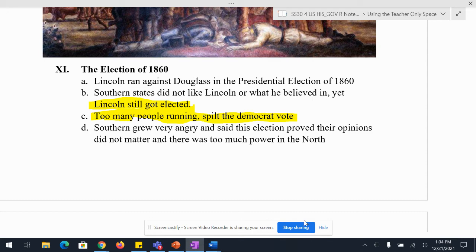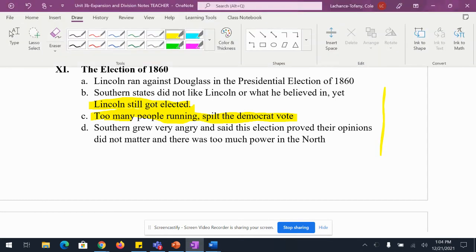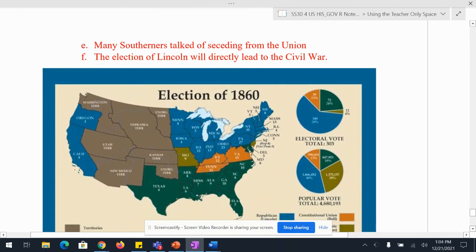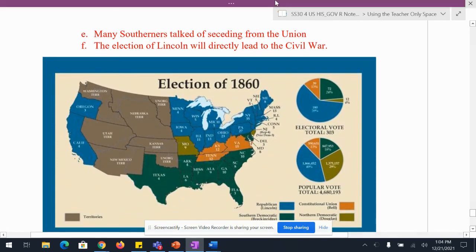This shows the North has all the power. We've been saying this since the 1820s. Our opinions don't matter. There's too much power in the North. We've got to take matters into our own hands. So, what is this going to lead to? Many Southerners are going to talk about seceding from the Union.